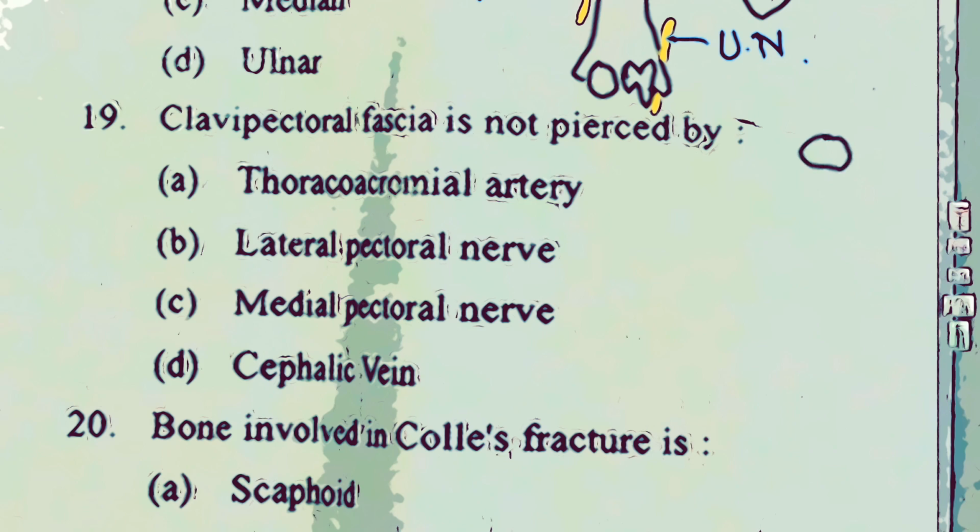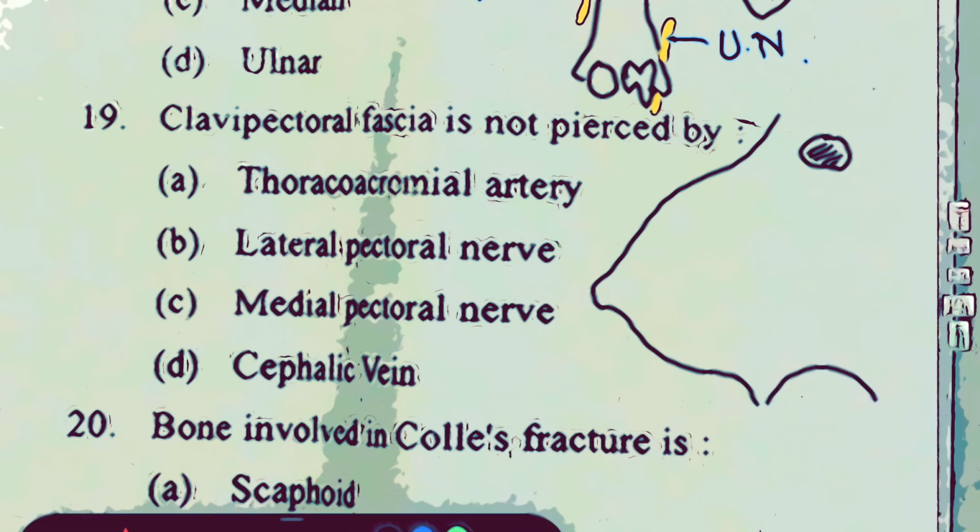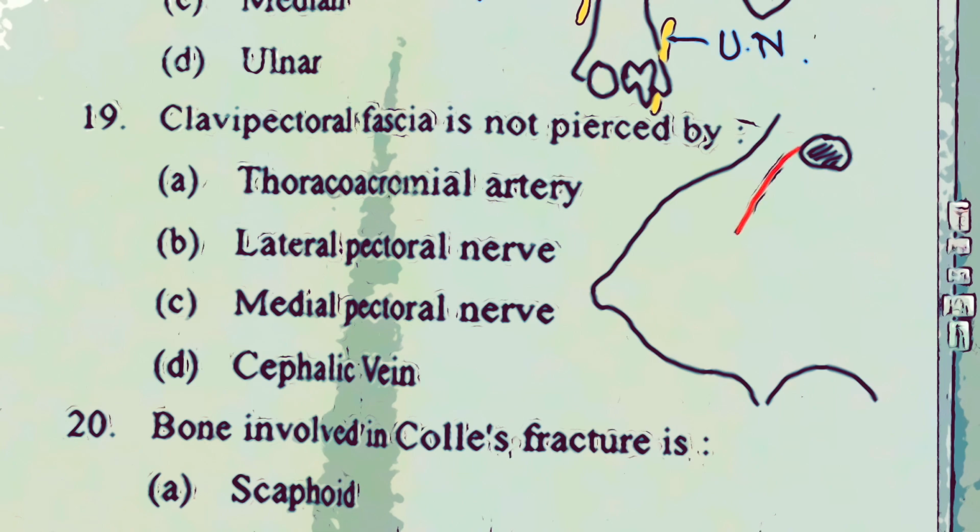Let's see, this is the cut section of the clavicle, and here what you are drawing is the breast, and of course here will be the axilla. So remember the structures which I am drawing here. This will be pectoralis major.